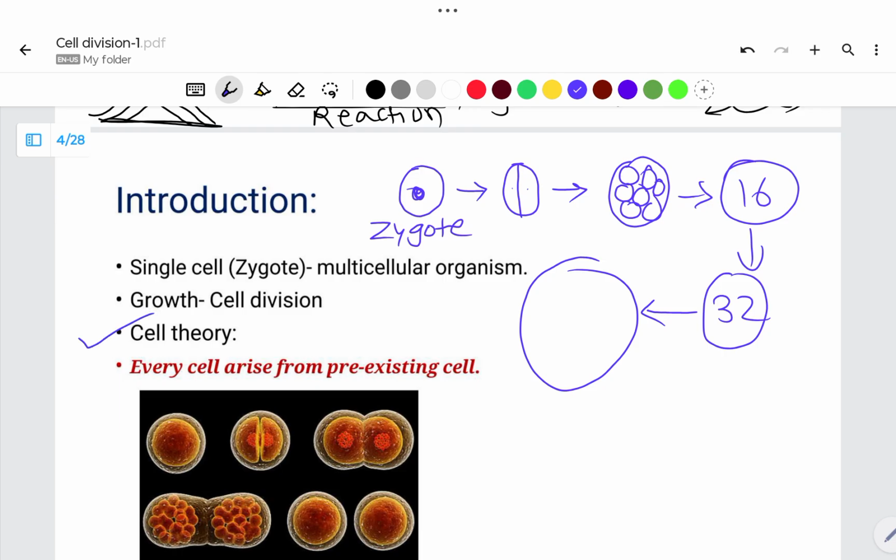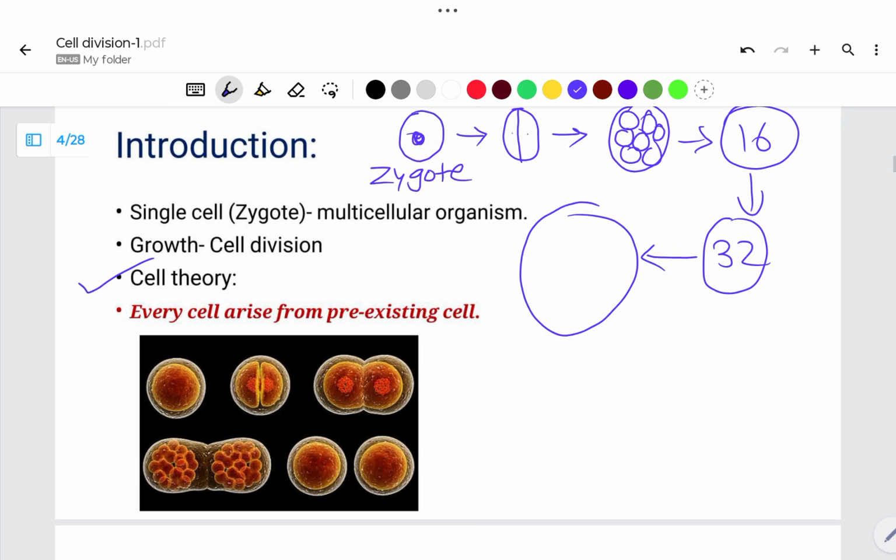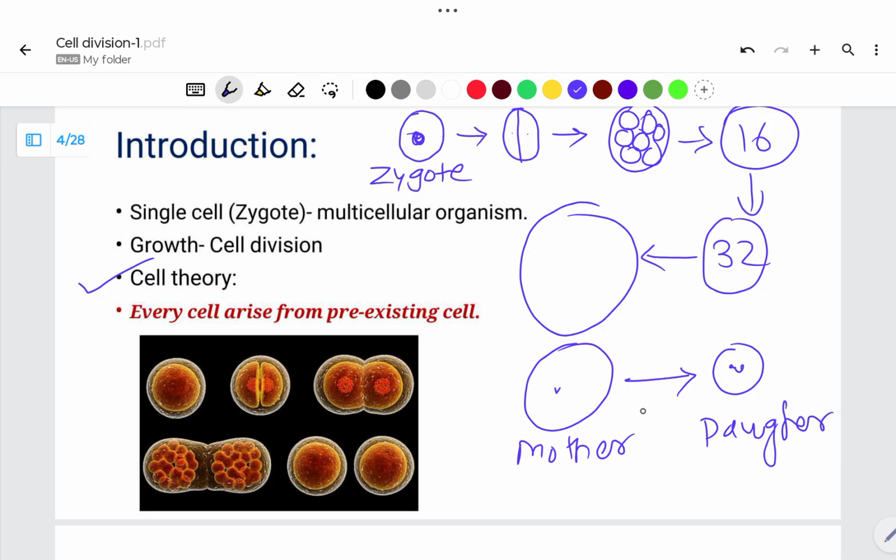In the past, cell theory suggested that every new cell arises from pre-existing cells. So I can say this is a mother cell, and from this mother cell, a new daughter cell will form. So this is a pre-existing mother cell, and from this mother cell, a new organism will form.